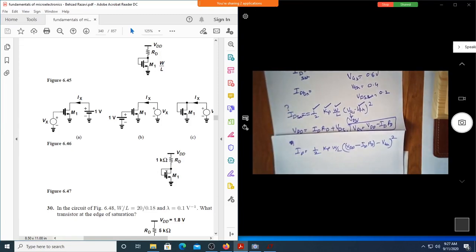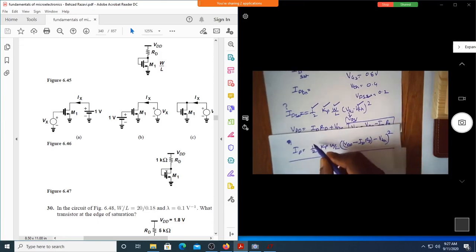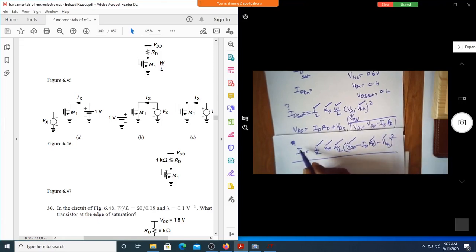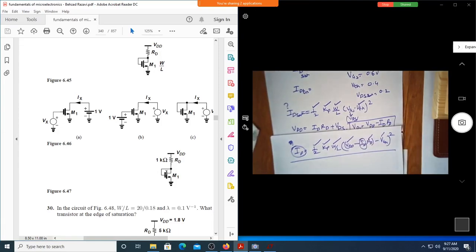So now, out of this equation, which things do you know? I know this, this, this, this, this. The only unknown is ID, which appears on both sides. So you have one equation and one unknown, which can be easily solved. Am I correct?